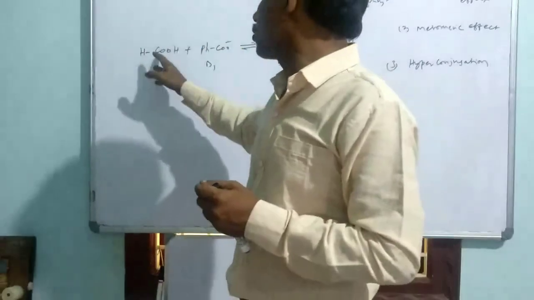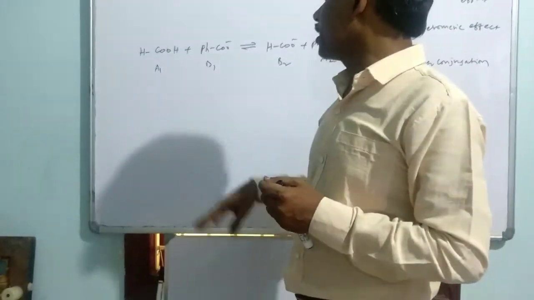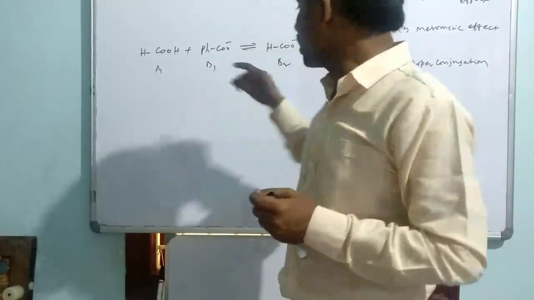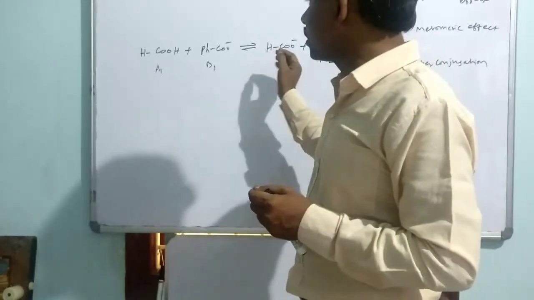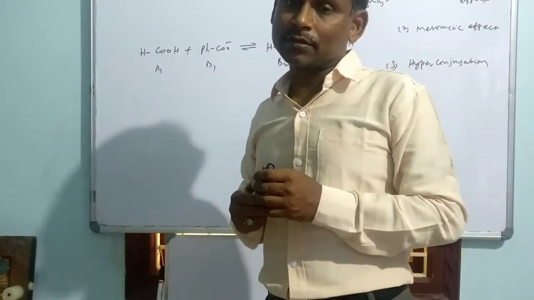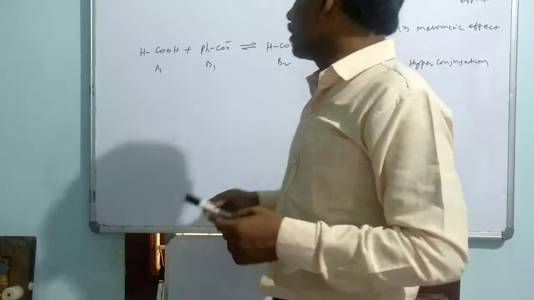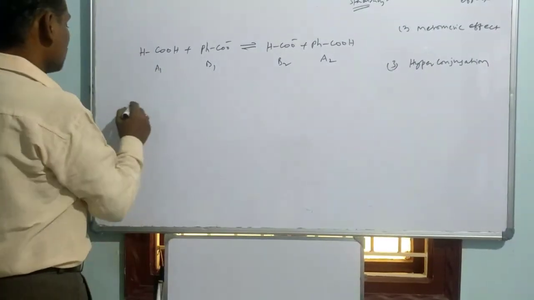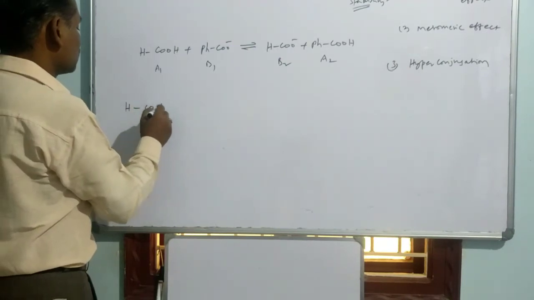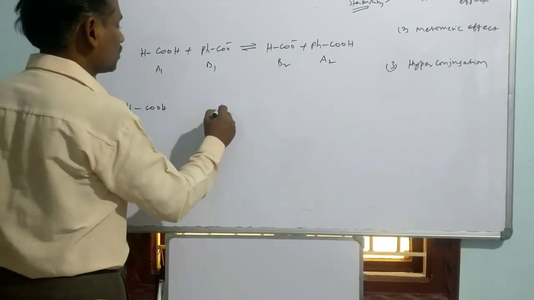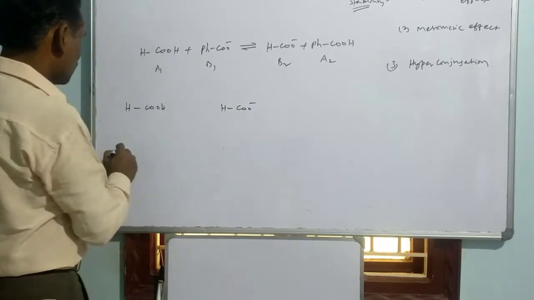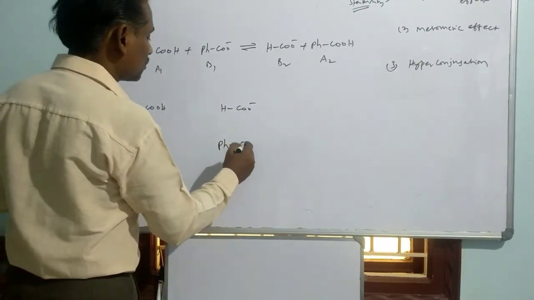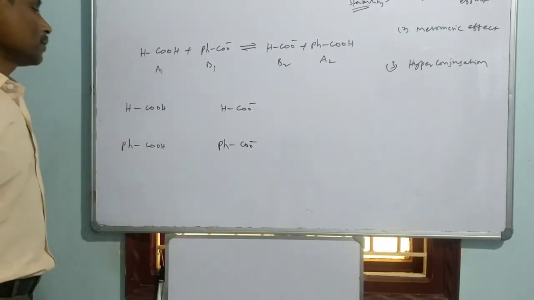If formic acid is stronger than benzoic acid, then the reaction will be driven more to the right side. If benzoic acid is stronger than formic acid, the reaction is driven to a greater extent to the left side. So how do we explain the strength of the two acids? We have formic acid. What is its conjugate base? This one. We have benzoic acid. What is its conjugate base? This one. Among these two, which is more stable?